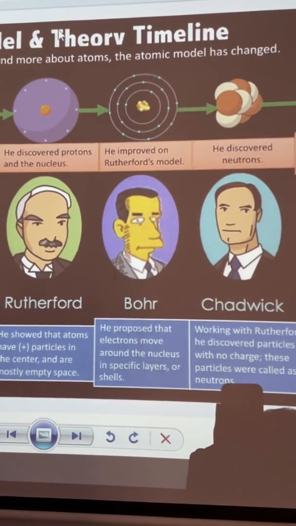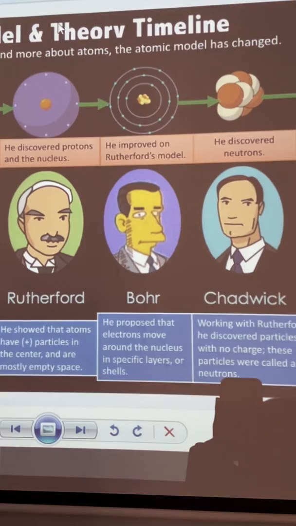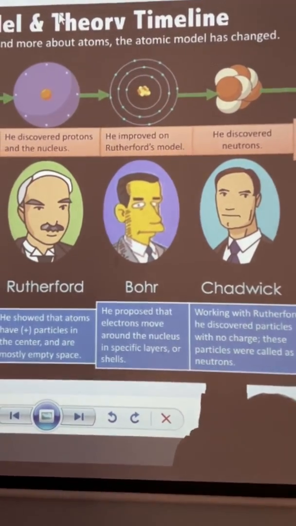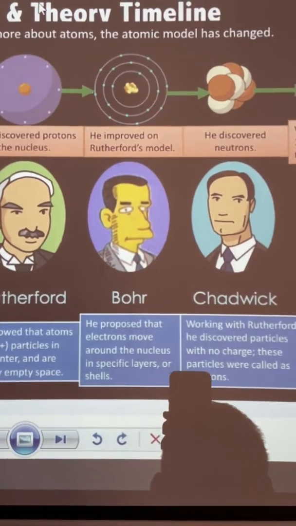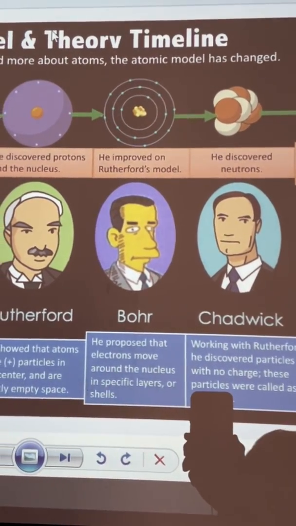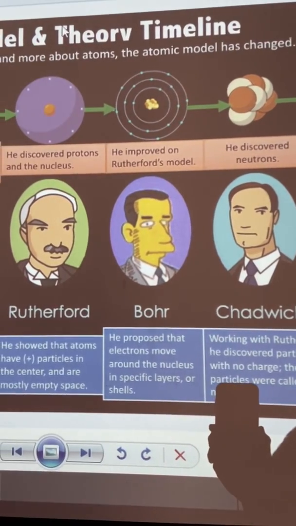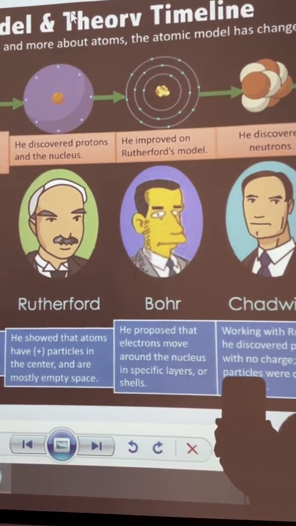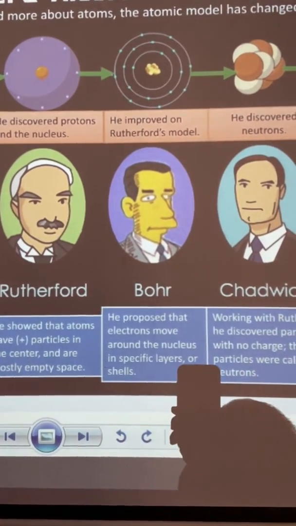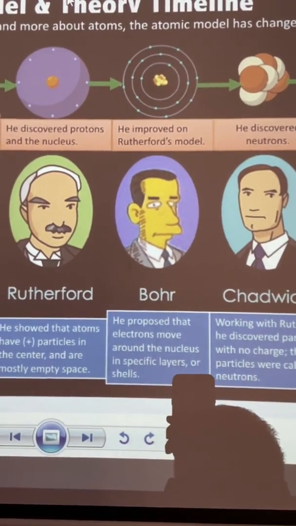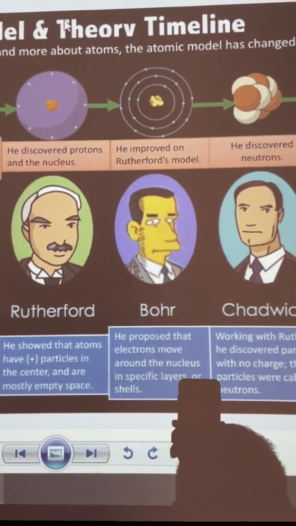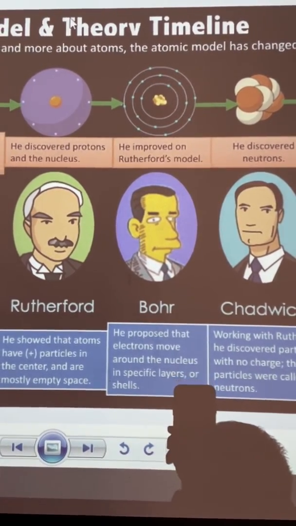Niels Bohr is, in my opinion, one of the most important because he improved the Rutherford's model. He proposed that electrons move around the nucleus, and with this, the law of how to create electricity was created, and we can analyze in the future the electronic circuits and everything of that. Like an engineer, I can tell you this is one of the most important